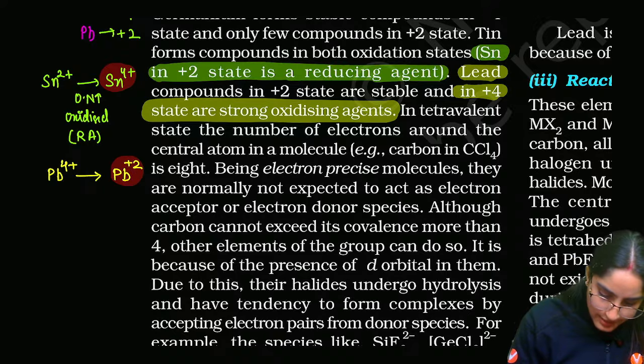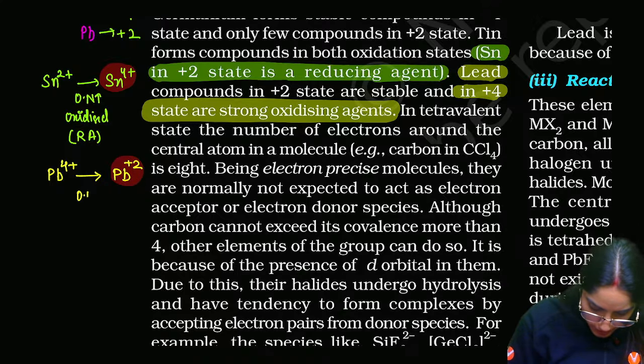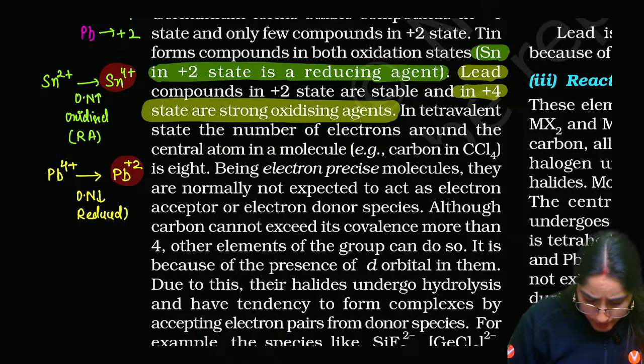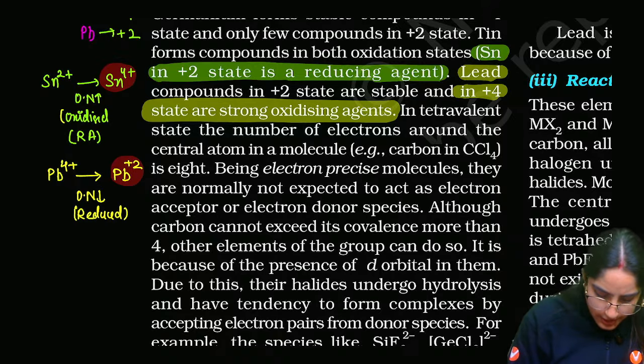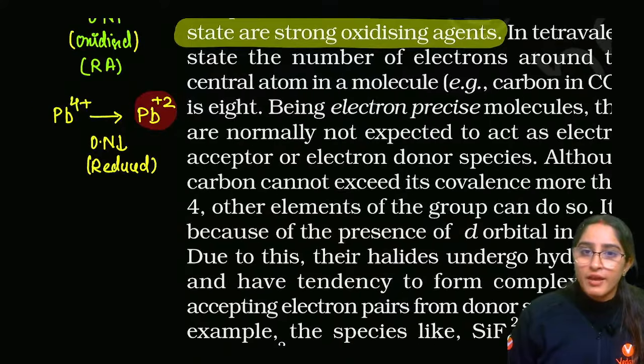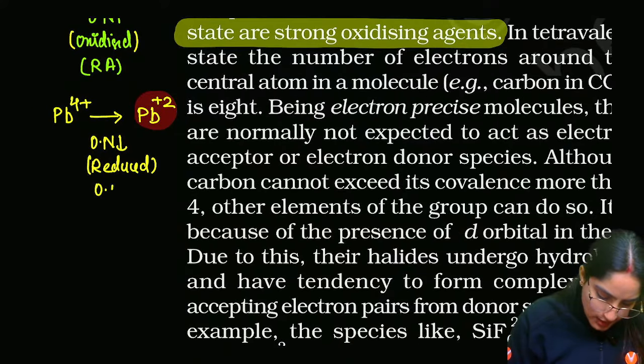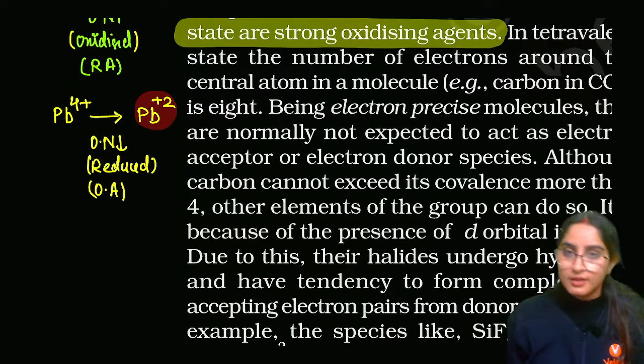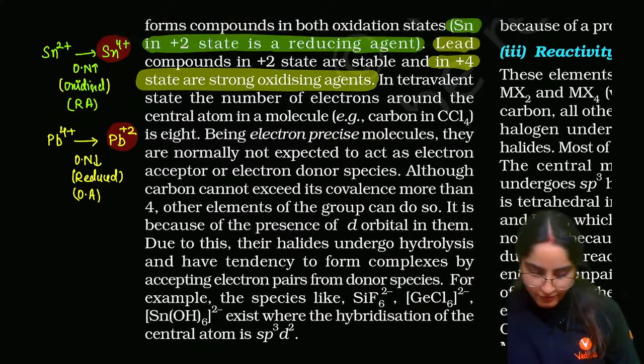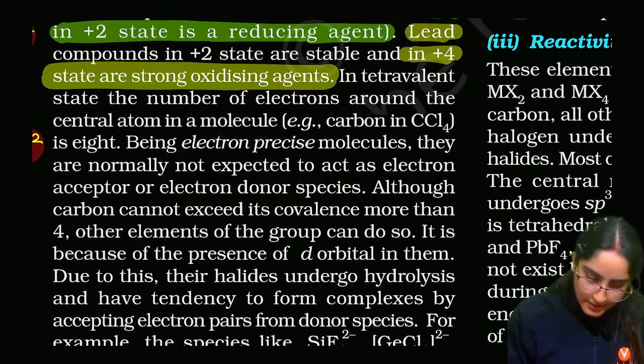That is the reason lead is getting converted to plus 2. That means its oxidation number is decreasing, so it itself is getting reduced. If it is getting reduced itself, it is a very good oxidizing agent.